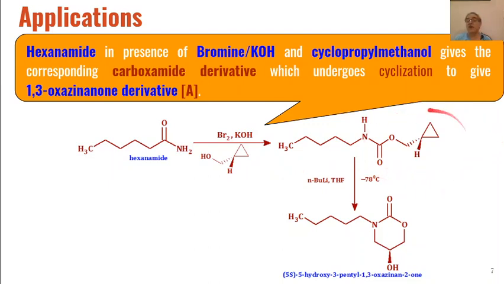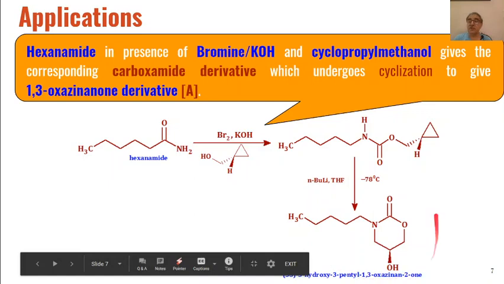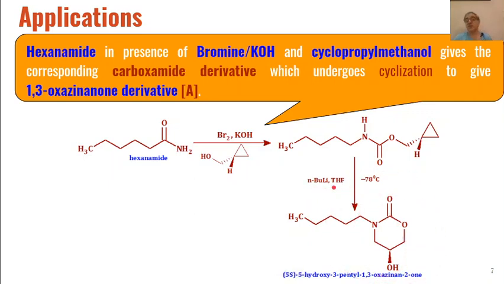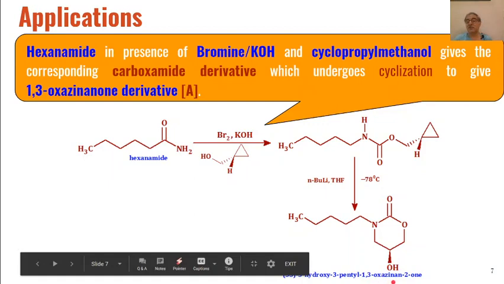These carbamate derivatives undergo cyclization at this place, and opening of the three-membered ring takes place, and we will get these types of alcohols in presence of n-butyl lithium and THF at minus 78 degree centigrade. In addition to cyclization of this product, we will get 1,3-oxazin-2-ones as the product.